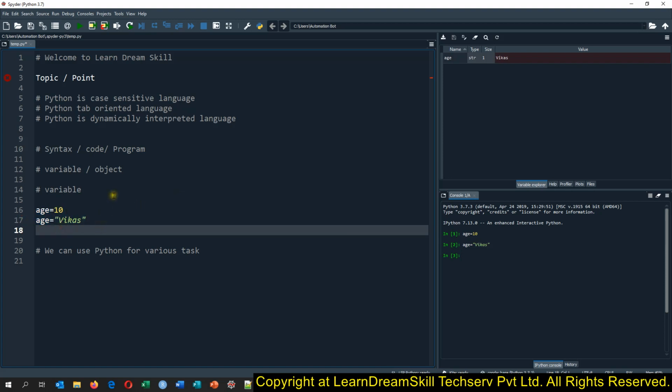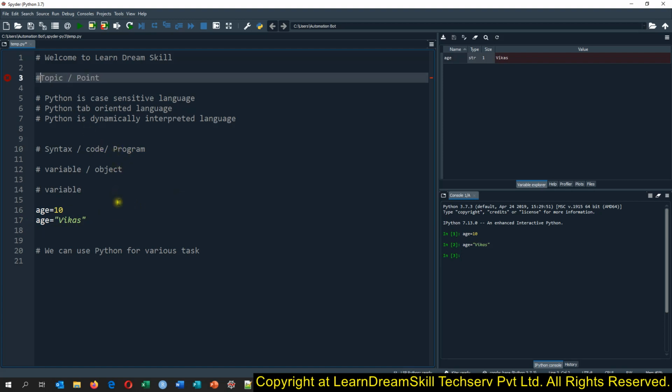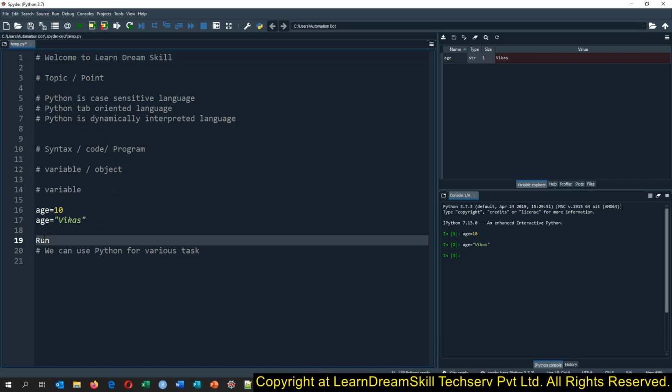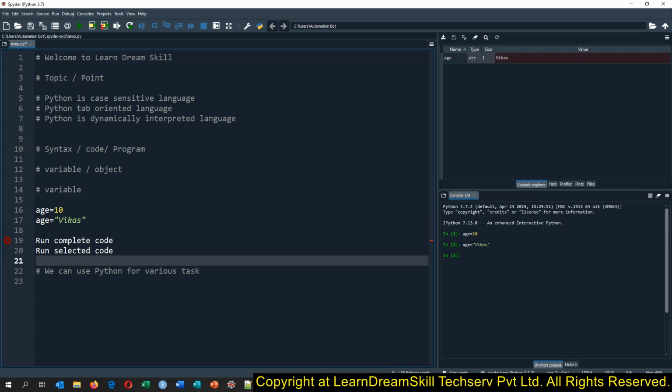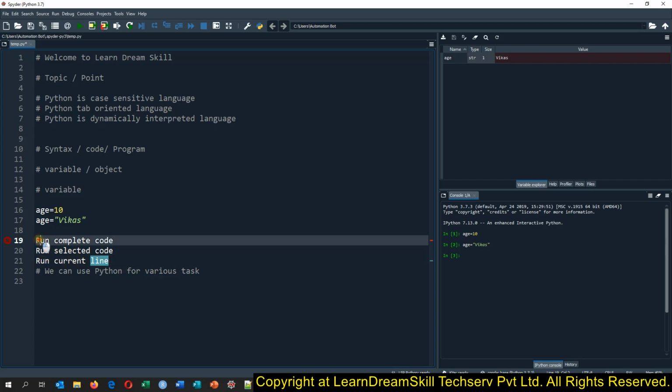Now let me tell you how we can run the code. Whenever we are writing code, we may need to run it in three ways: either run the complete code, run the selected code, or run the current line.